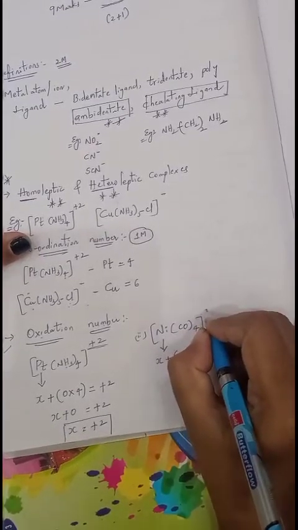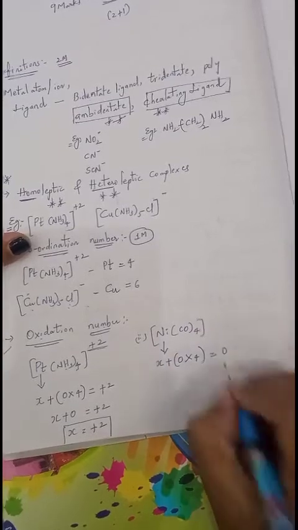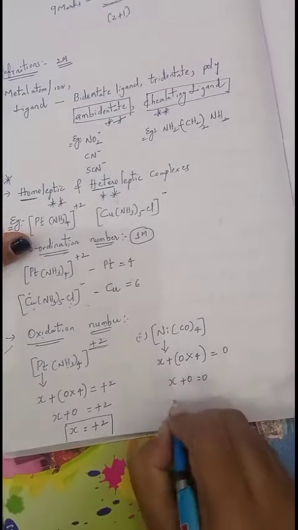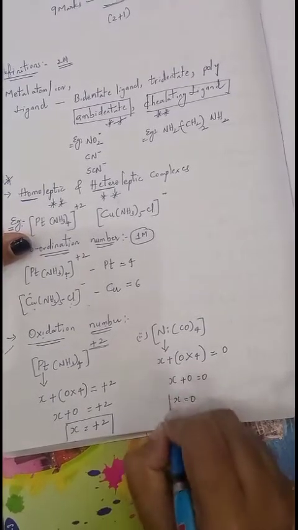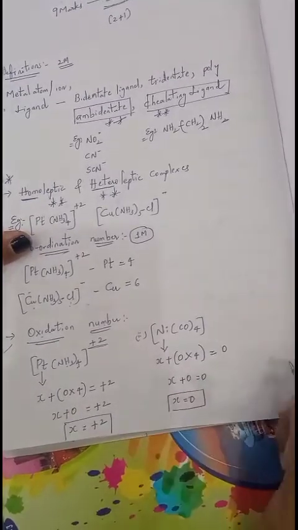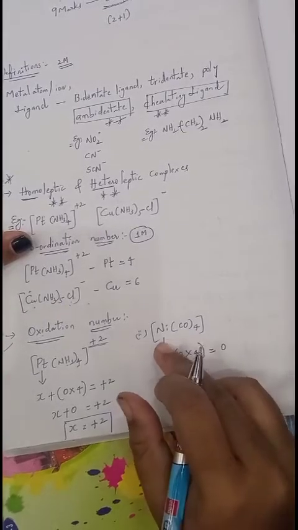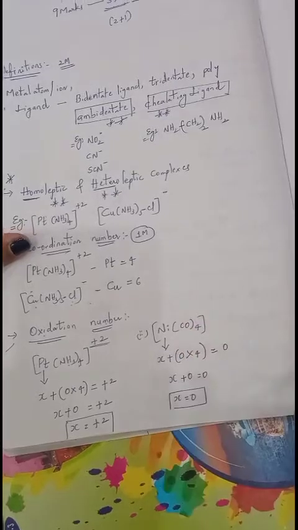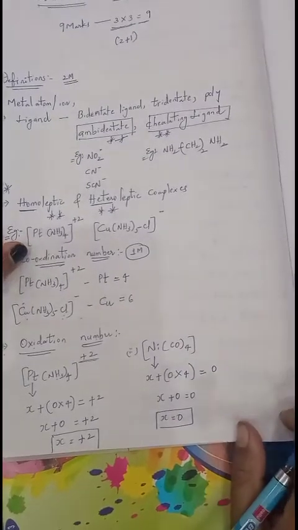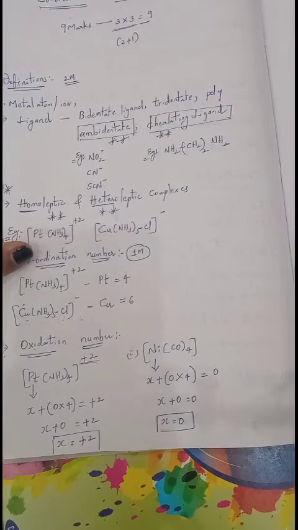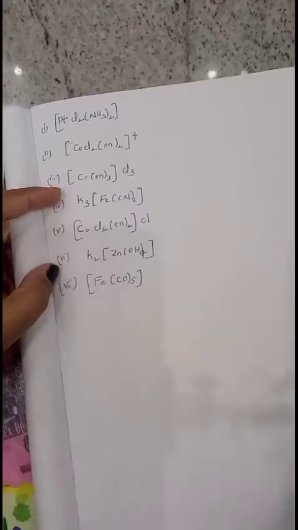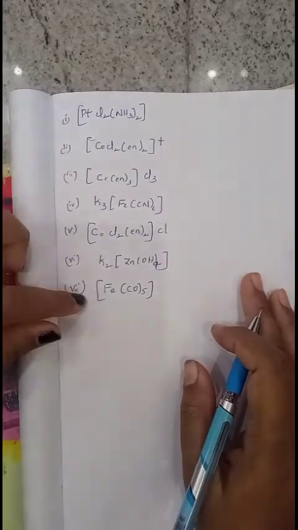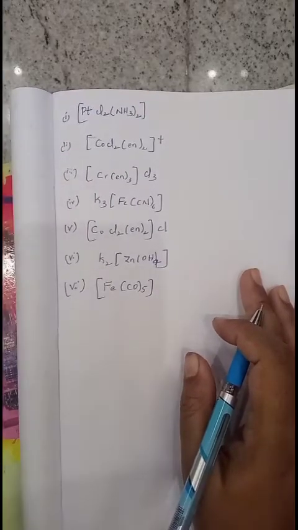What is the charge of the complex here? Nothing, so consider it as 0. Then X plus 0 equals 0. Finally, X equals 0. So the oxidation number of nickel is 0. Nickel carbonyl compounds are always said to be 0 oxidation state compounds. Okay, like this I will give you examples, and you try to find the oxidation number. Now, try to find the oxidation number of all these metals present in the complexes.